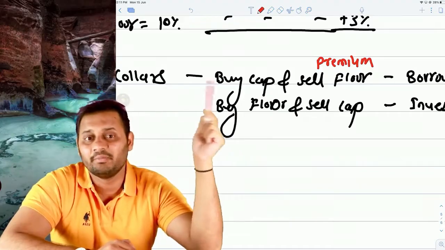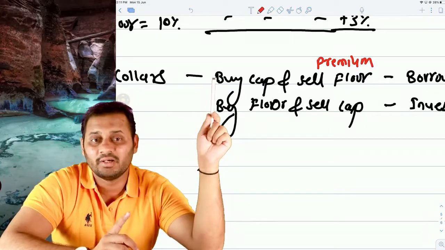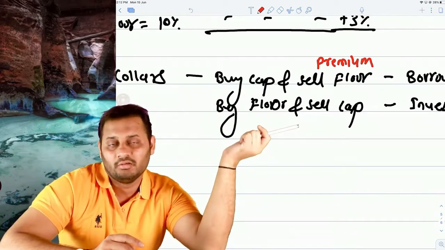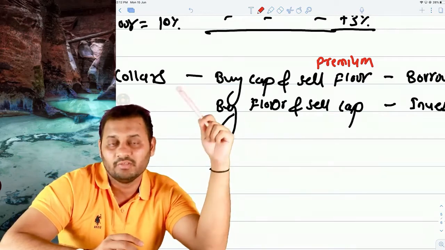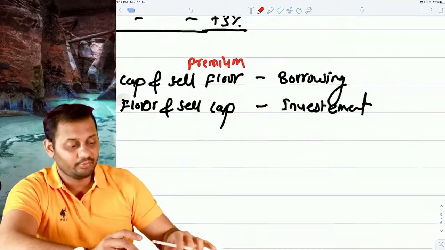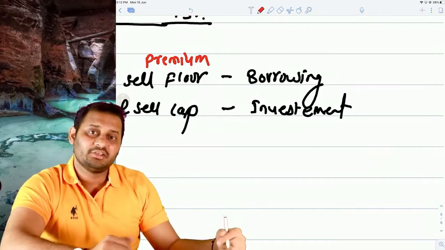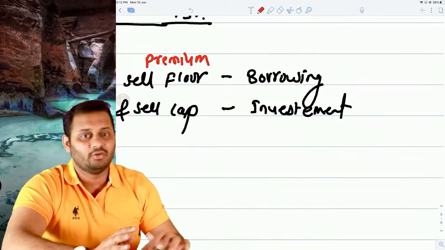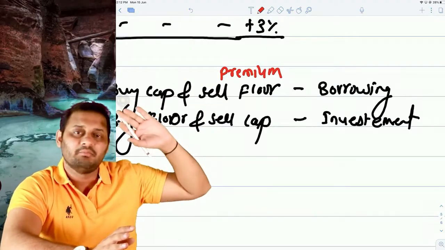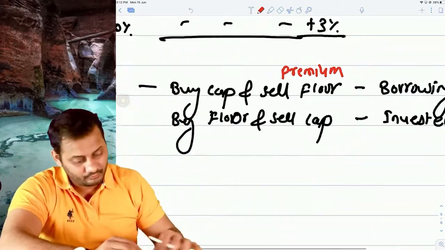Collar can be created by cap and floor simultaneously, but you cannot create the collar by buy cap and buy floor, buy floor and buy cap, sell floor, sell cap. No, it's one buy and another sell, because at a time you are borrower or investor. If you are borrower and investor in both in same case, then obviously you will buy cap and buy floor, but you will be buying cap for the borrowing and buying floor for the investment. So it will not be treated as a collar.